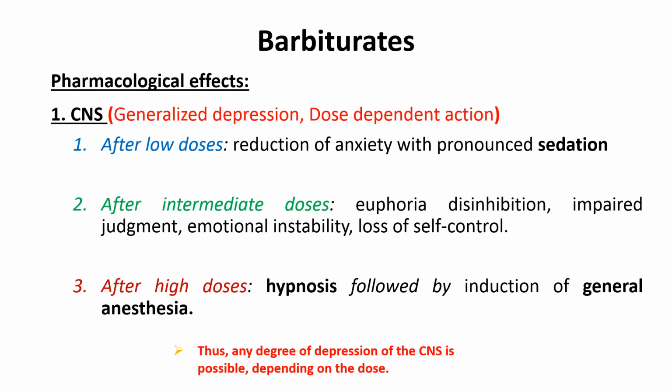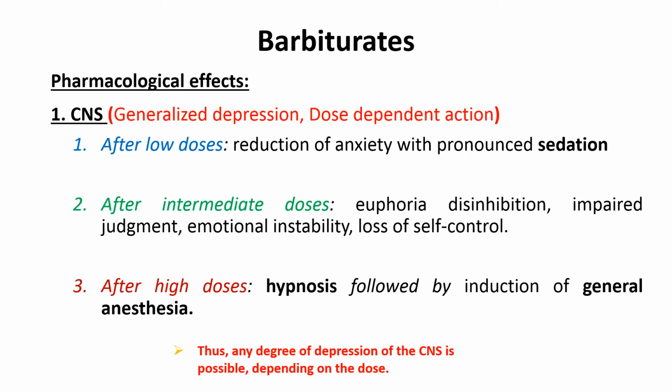What happens in low doses? We see the sedative effect. As we increase the dose, we start noticing euphoria, disinhibition, impaired judgment, emotional instability, loss of self-control, and with a further increase of dose, the hypnotic effect, and on further increase, we can induce general anesthesia.